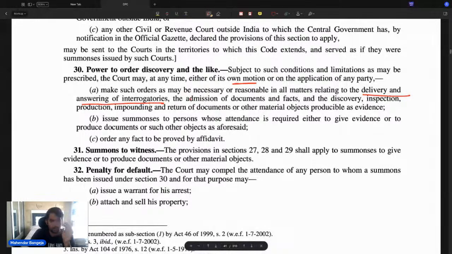Court can ask for admission of documents and facts. Court can go for discovery, inspection, production, impounding, return of documents or other material objects producible. All these aspects are provided in Order 10